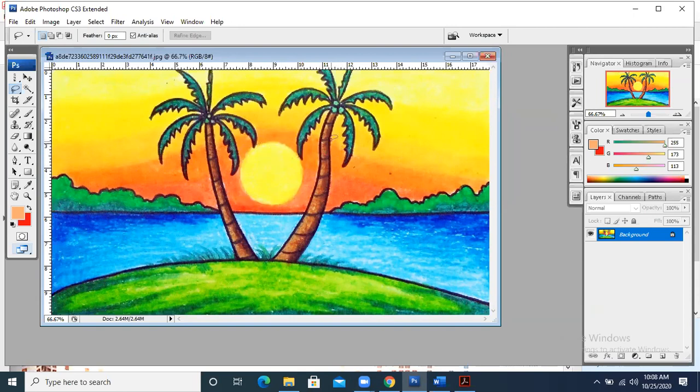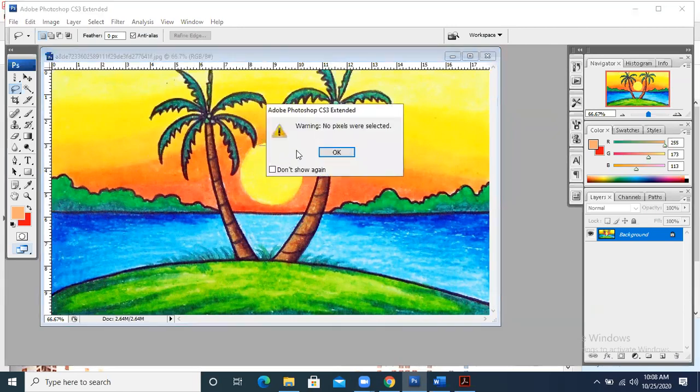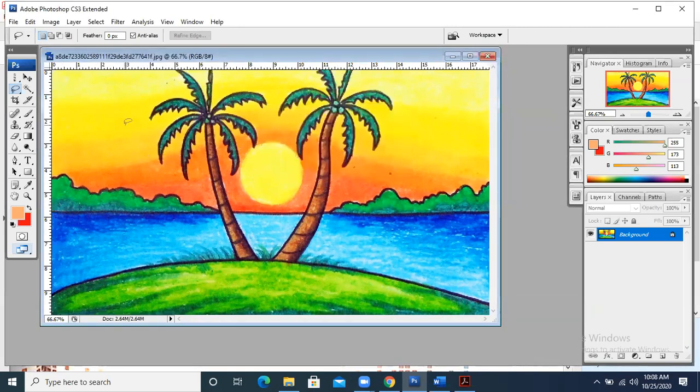But if you want to select something with freehand drawings, you can select any portion and make your selection. Just like if I start selecting from here. These are basically some grassy areas. I select it in this way and then I join it here. Now this is a freehand selection.